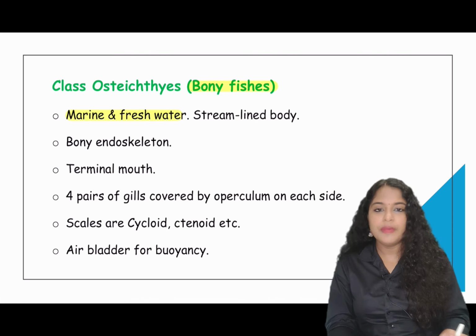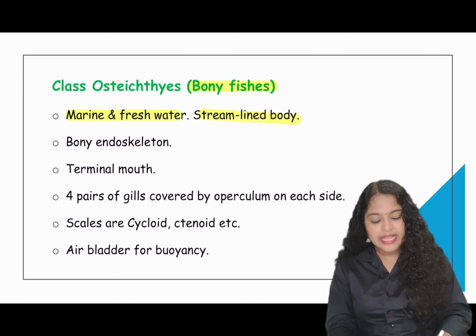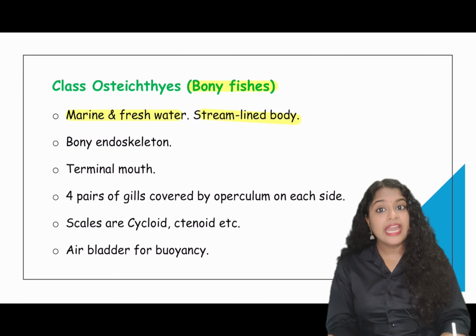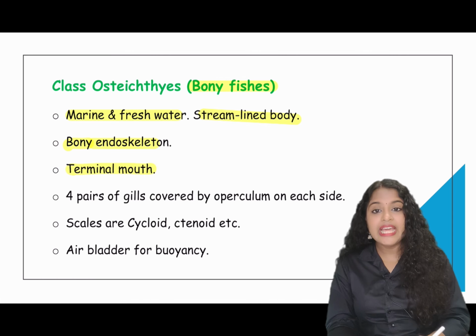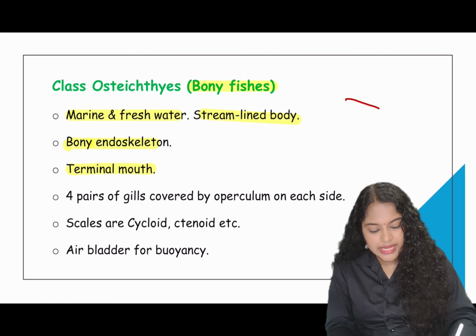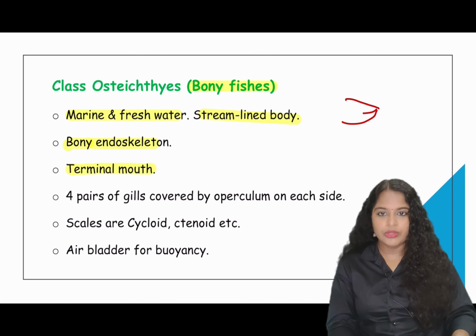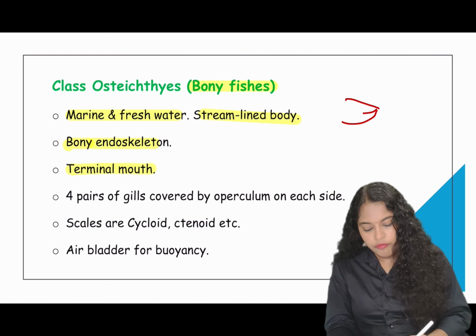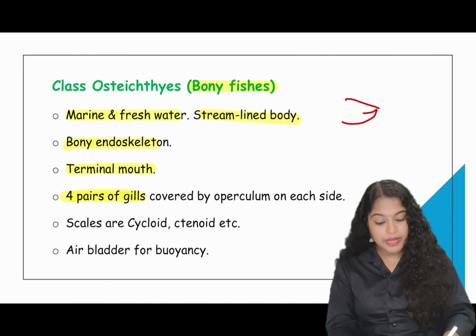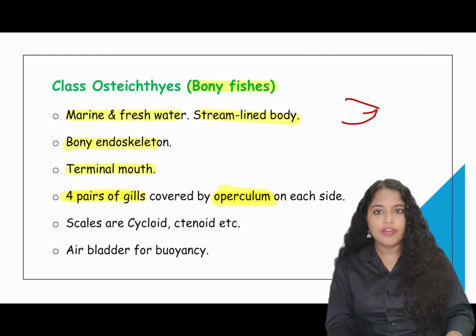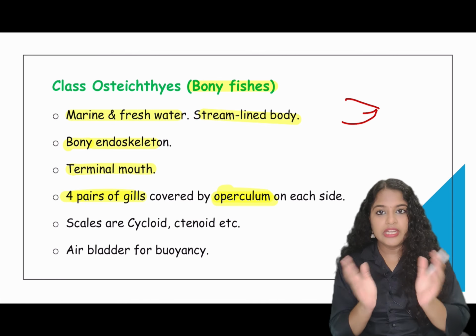They are found in both marine and freshwater conditions and have a streamlined body. Their endoskeleton is made up of bones, so they have a bony endoskeleton. They have a terminal mouth like this. Then they have four pairs of gills covered by an operculum. So they have an operculum covering their gills, present on each side.